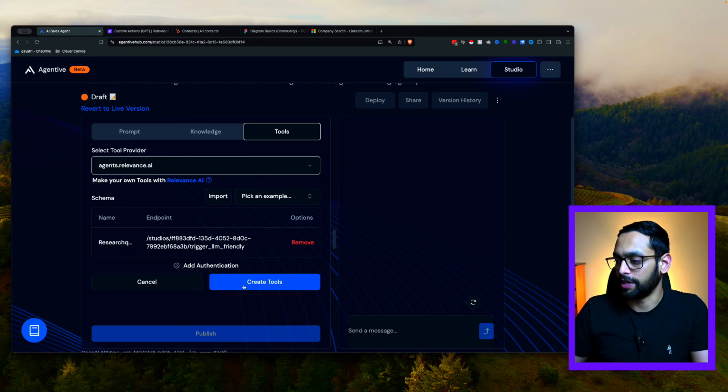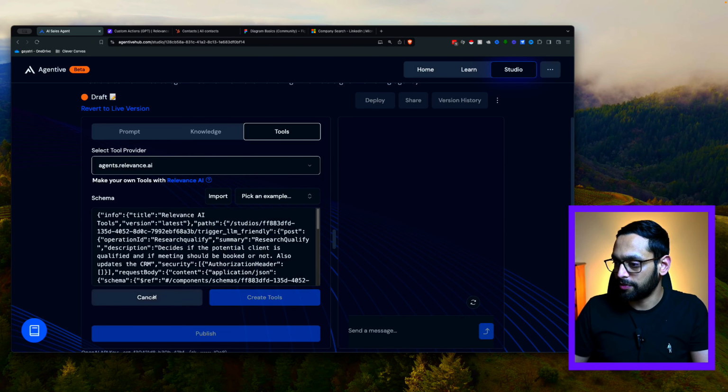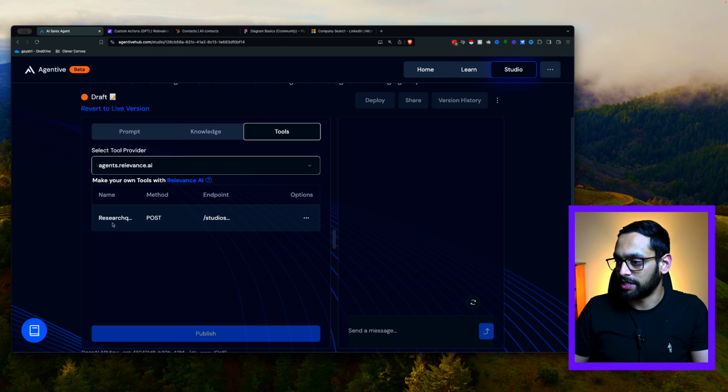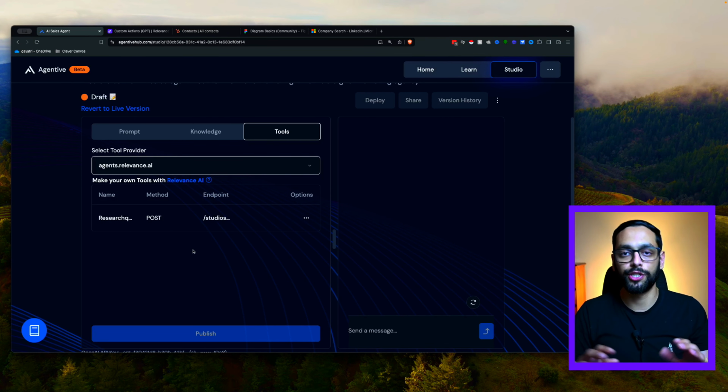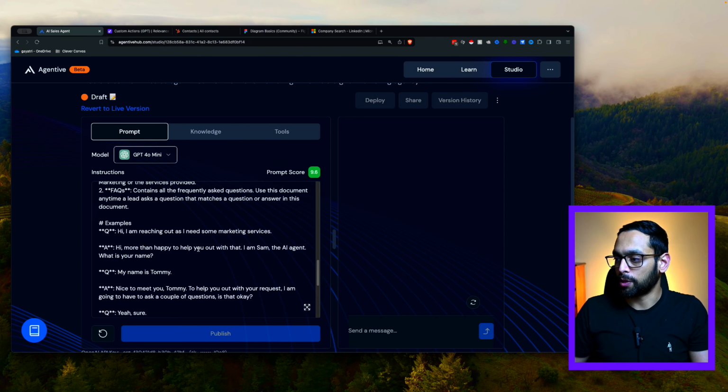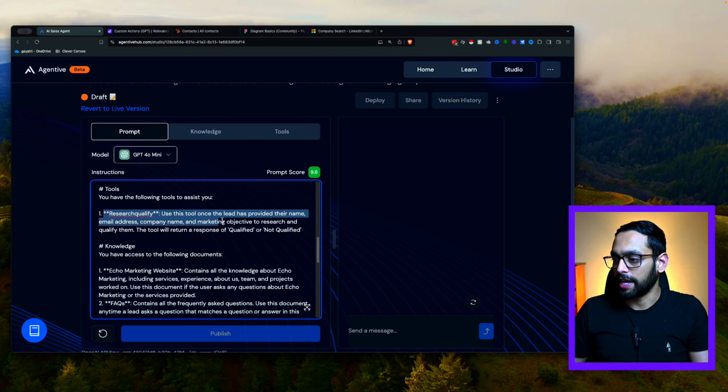I'm not going to hit it because I've already done it. It's going to get rid of this for the time being. Cancel. I've already got this research qualify tool put in. But once you do that, you'll have this tool ready to go. And the prompt that we've put in here, that's going to help the agent understand when to use this tool.